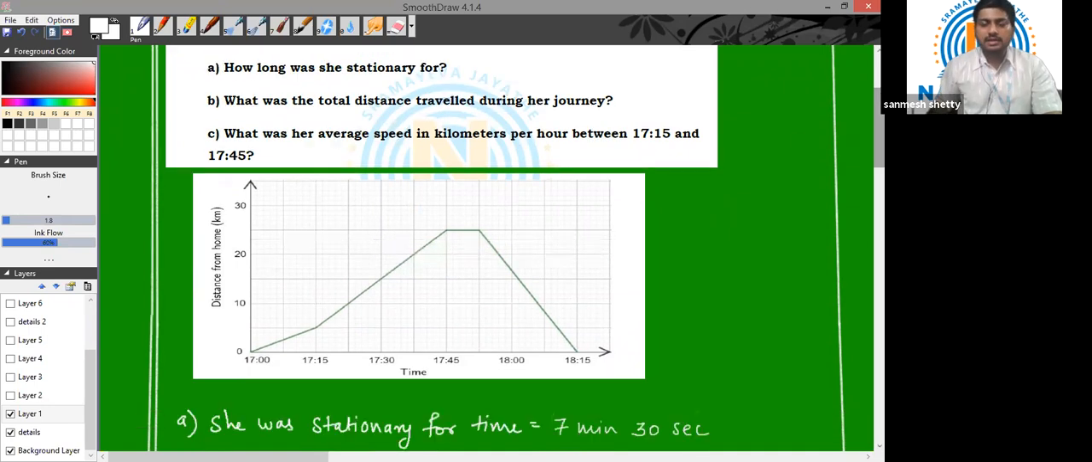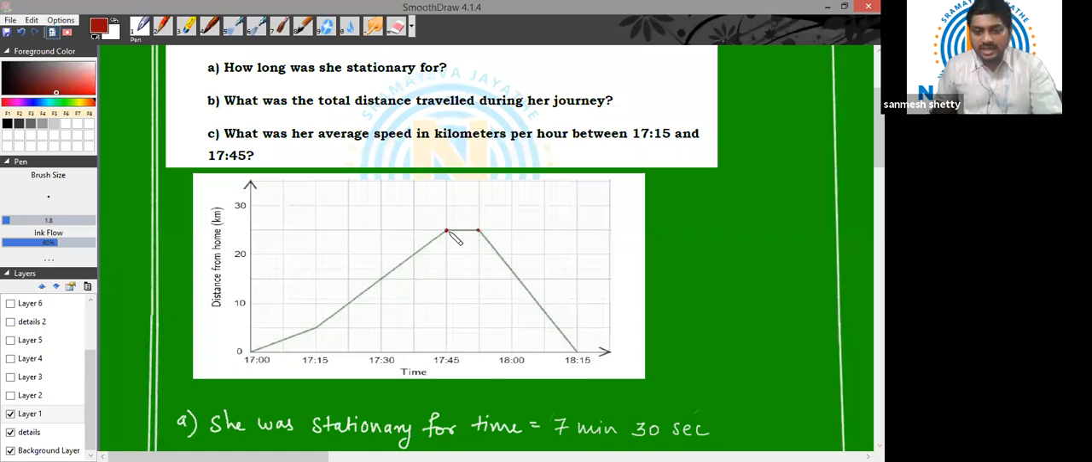As you all know, in a distance time graph, if the graph is parallel to the time axis and if it is a straight line, then for that particular section, we can say that the object was stationary or the person was at rest. So from the graph, can you see a section which is a straight line and parallel to the time axis? If we notice it carefully, this section of the graph is a straight line parallel to the time axis. So for this section, we can say that Valentina was stationary. So we have to find for how long she was stationary.